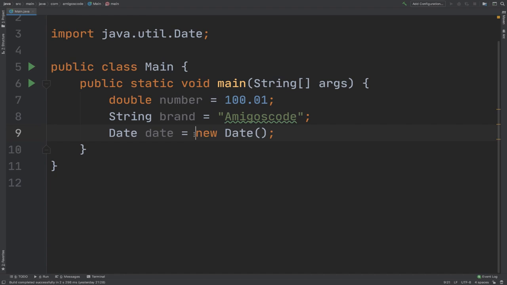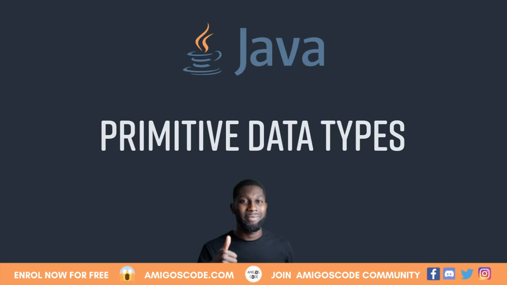Anytime you see new, it's because it's a reference type. And this means that the data type in itself is more complex than primitives. So primitives are numbers and single characters. If you have any questions on how to create variables, please do let me know. But next, let's go ahead and learn about primitive data types. And then after that, we're going to learn about reference types.